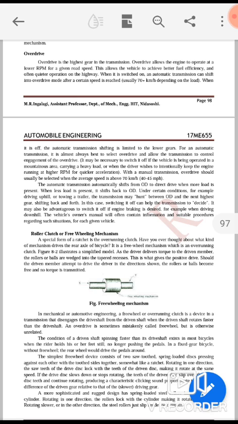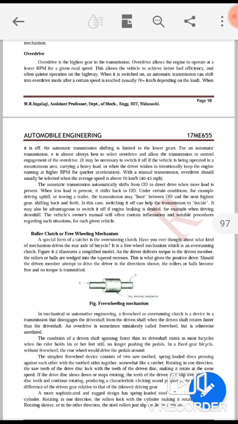Mountainous area means hilly areas, okay, carrying a heavy load, or when the driver wishes to intentionally keep the engine running at a higher speed, RPM, for quicker acceleration. With a manual transmission, overdrive should usually be selected when the average speed is about 70 km